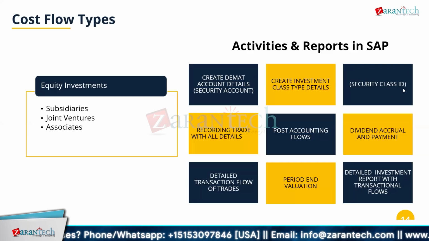The security class ID will also have certain conditions for the security. When you create a security class, it will have certain conditions associated with it, so you need to give all those conditions. We'll see it in detail in the system also. Then we have to record all the trades with the details and post the accounting flows. There can be dividend payments, actual and accrual payments, detailed transaction flow of the trades, and period-end valuation. And then you can also get a detailed report with the transaction flows. So all these things can be controlled.